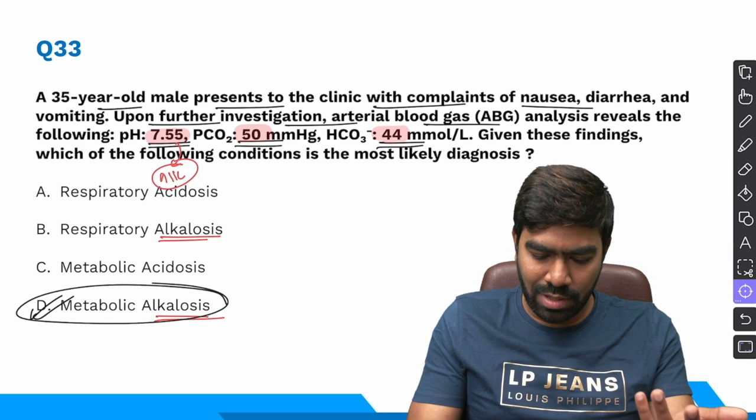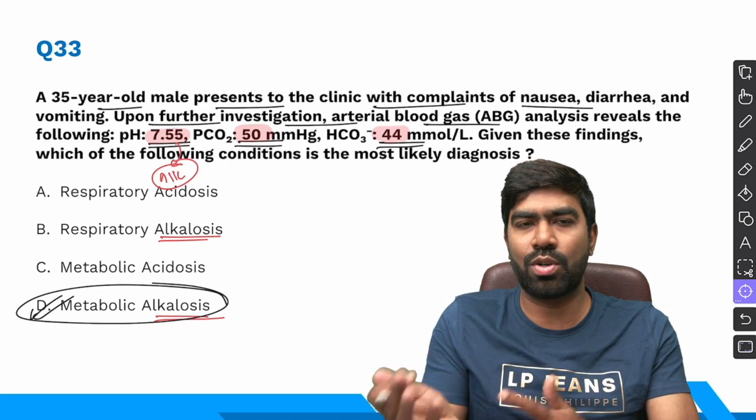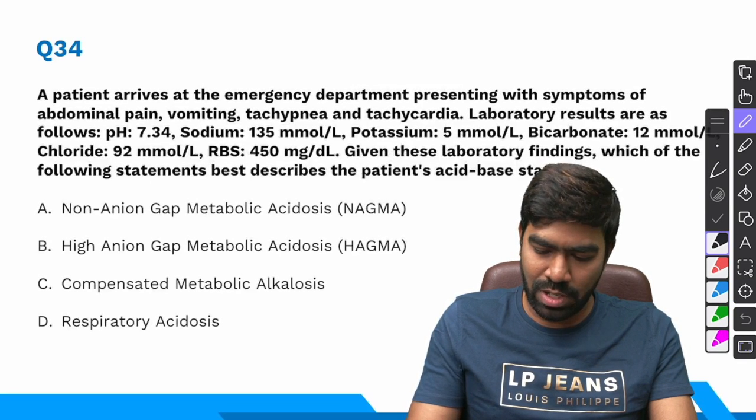And of course, the high bicarbonate is the one that correlates with the alkalotic pH. High carbon dioxide, if it was the primary, it should have caused acidosis only and not alkalosis. So this must be a compensatory response. So let us move on to the next question.